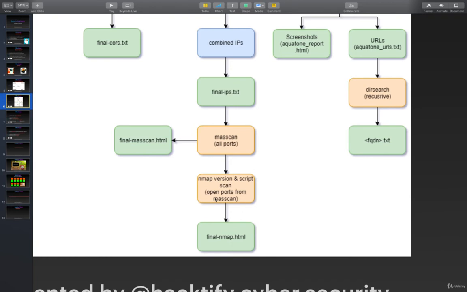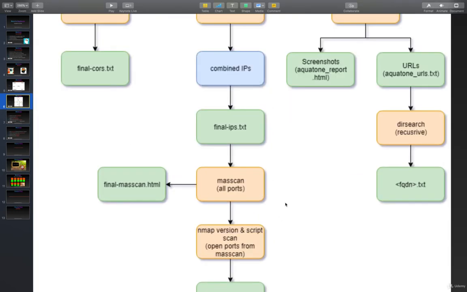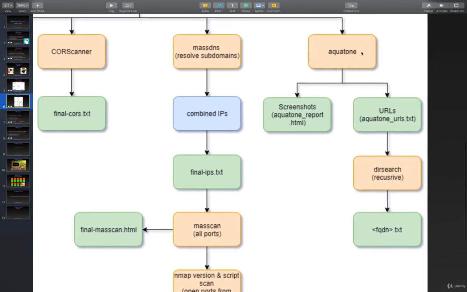We can run a version and script scan onto those open ports, and we will be able to identify if any port is running an older version of any software, and we'll save that output into final nmap.html.